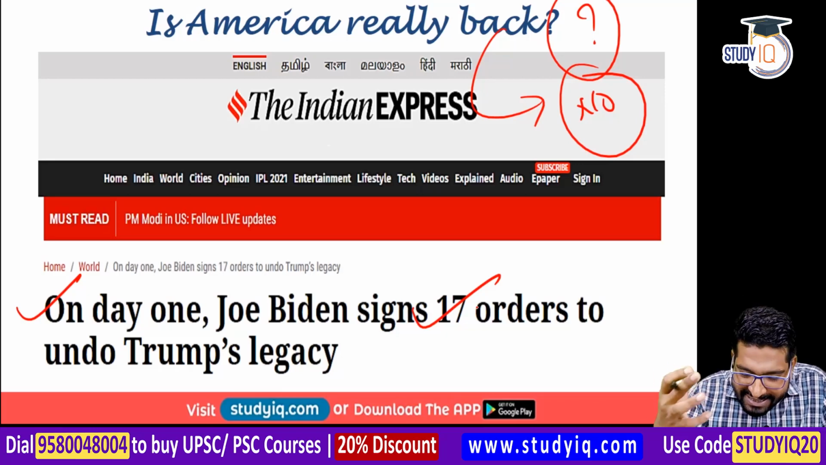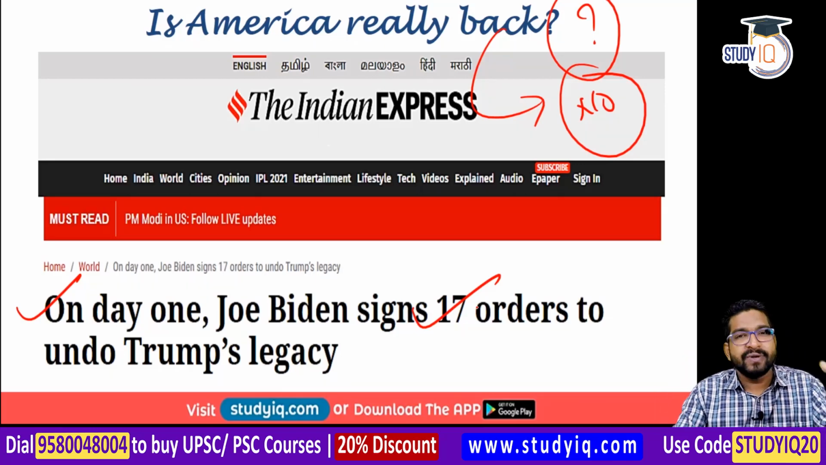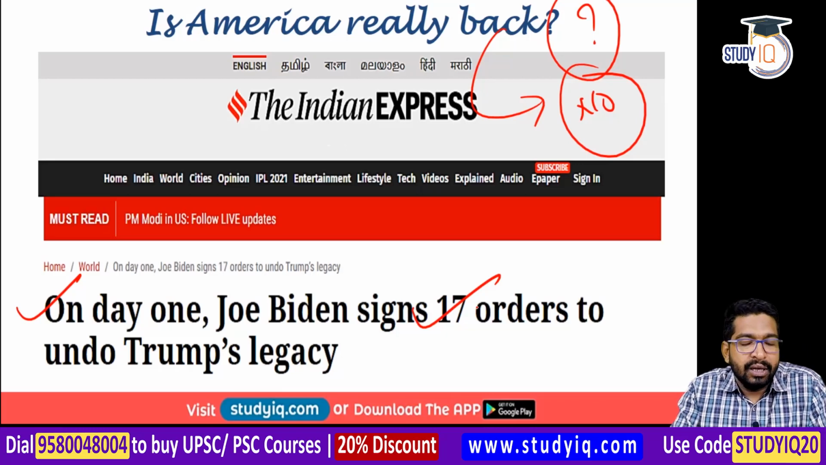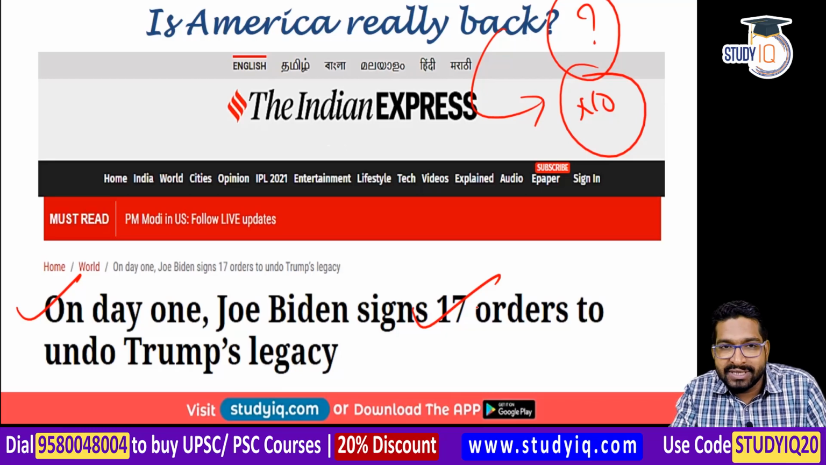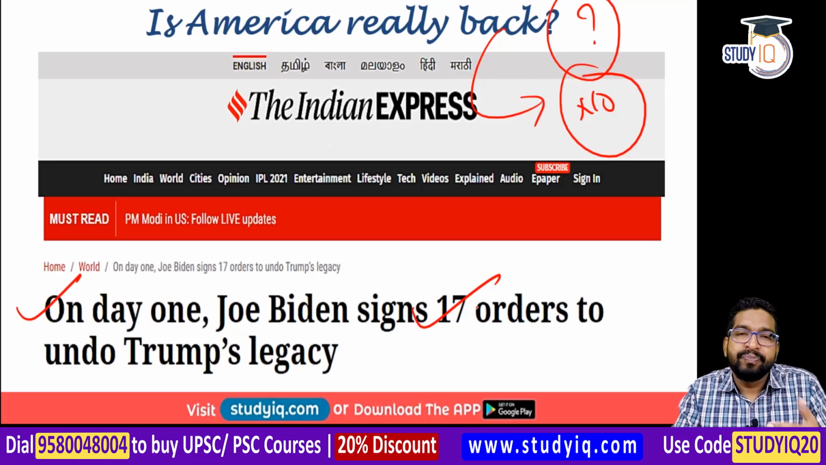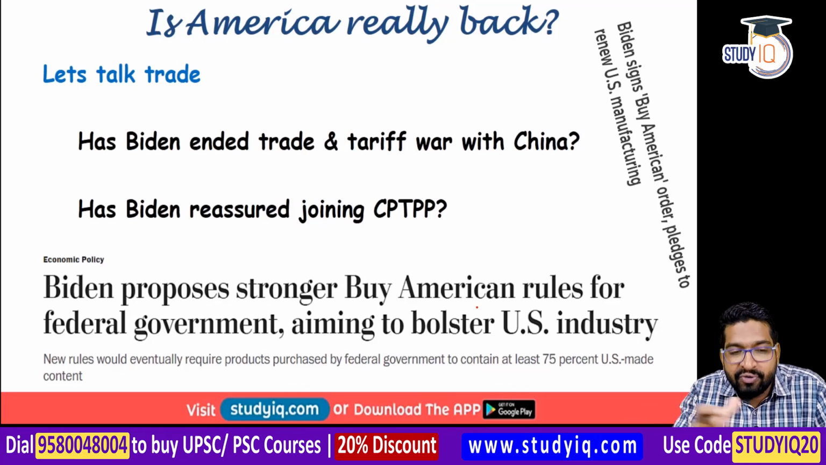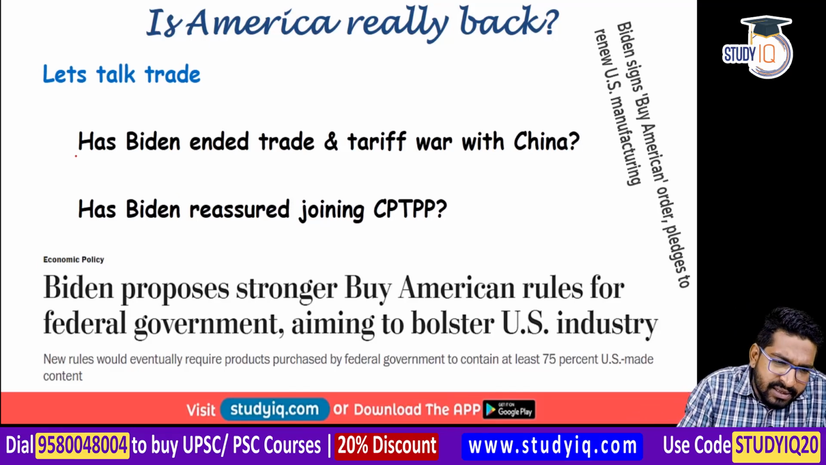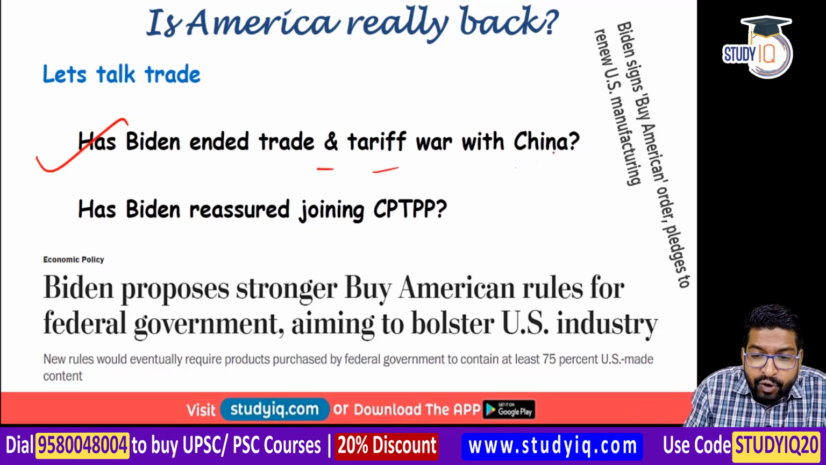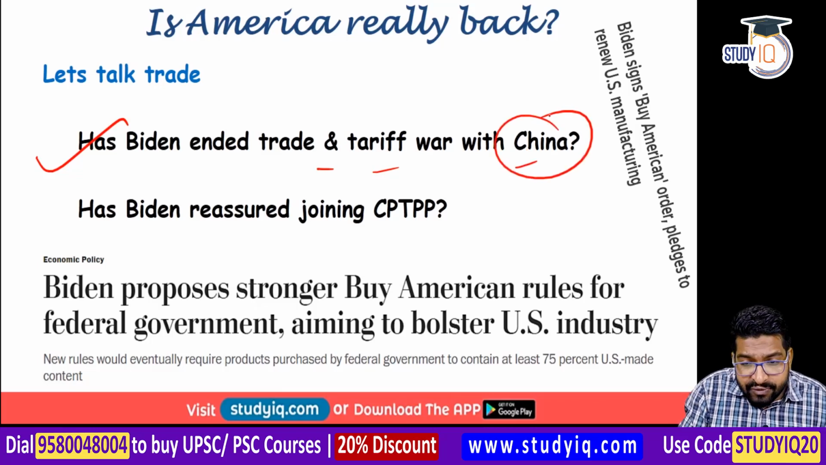So let's try to analyze this from different dimensions. The first dimension, let's talk about trade. Now, what was expected from Trump? Inward-looking policies, protectionist policies, tariffs, trade wars, right? What happened under Joe Biden in the first 8 months? Let's talk about trade. Has Biden ended the trade and tariff war with China? The answer to this would be no.